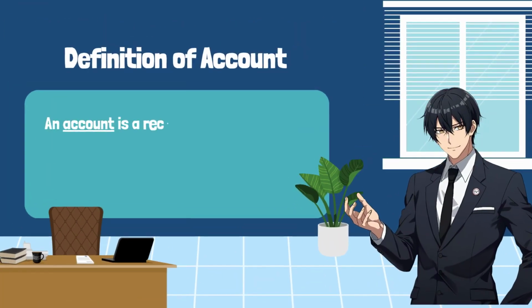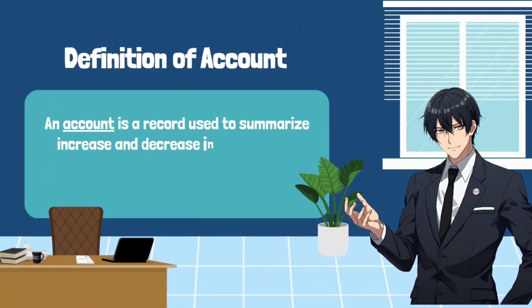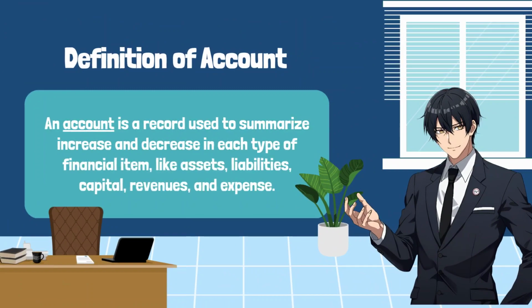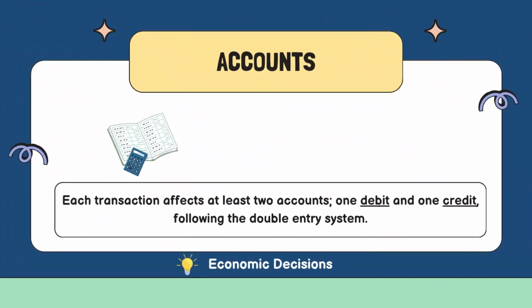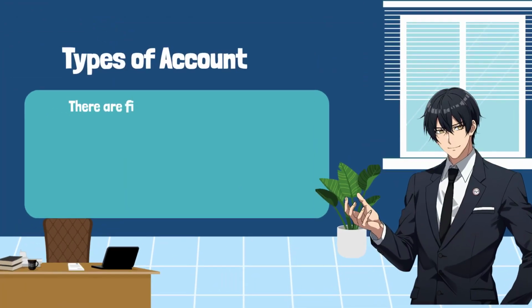Definition of account. An account is a record used to summarize increases and decreases in each type of financial item, like assets, liabilities, capital, revenues, and expenses. Each transaction affects at least two accounts, one debit and one credit, following the double entry system. There are 5 main types of accounts.